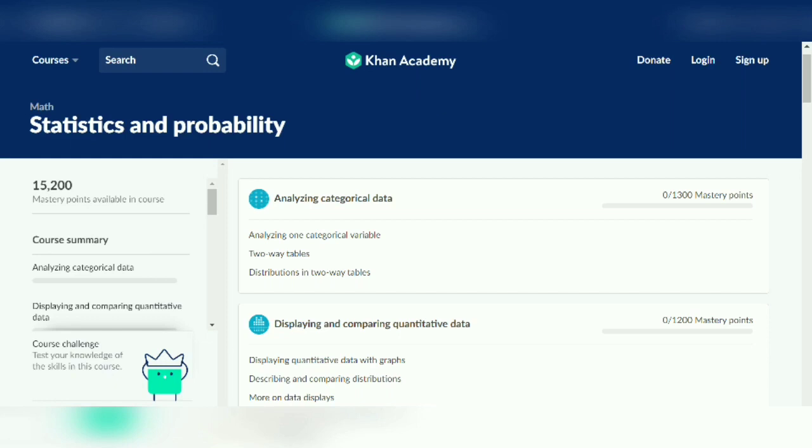So last but not the least is a course from Khan Academy, and it is Statistics and Probability. Well, this course is divided into chapters, and I will not go into detail covering each and every aspect from this course. I'll just give you a brief about what this course contains. The first chapter is all about categorical data. The second one will help you deal with quantitative data, how to summarize it. For example, what is an interquartile range, what are box and whisker plots, and then there are various chapters which will help you learn data distributions.